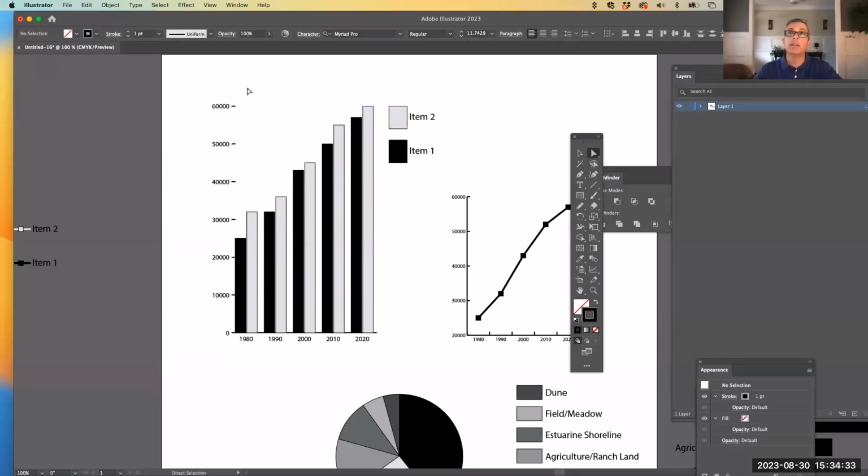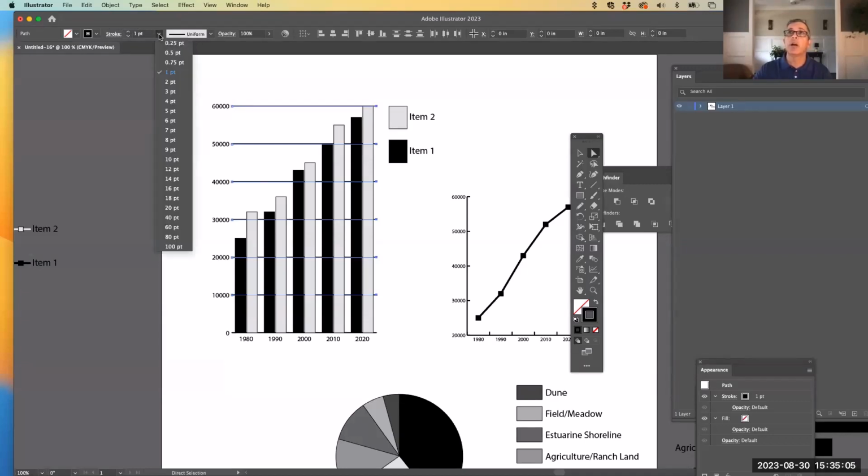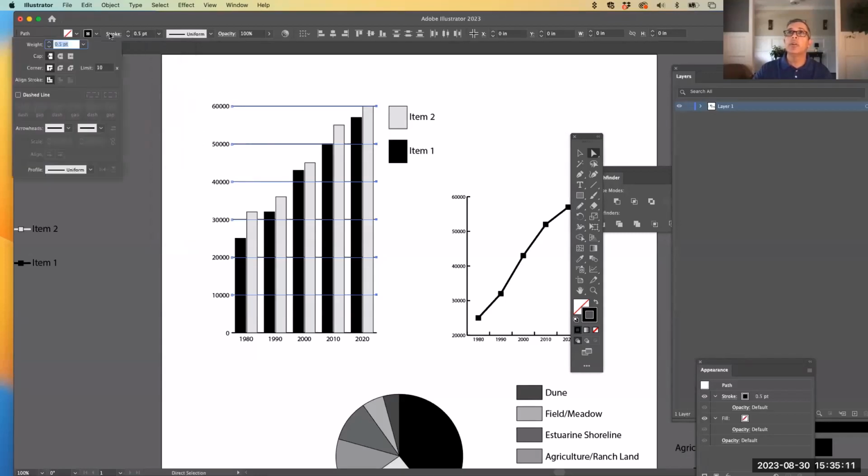So I'm going to do that again. Scroll over, select all those points, hold Option and Shift, or Alt and Shift, deselect that bar right from the top here, grab the top point, and then as I come across, I'm going to hold Shift. Now we can change what that looks like as well. Right here on the upper left, you're going to see the stroke word and then how big it is, which is 1 point. And there's also a little arrow to the right for stroke weight, which I'm going to click on and change that to 0.5. And I can also hit stroke here, and I can create a dashed line as well.